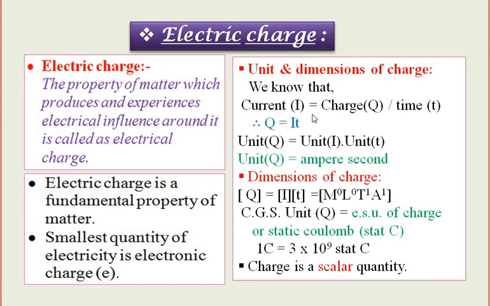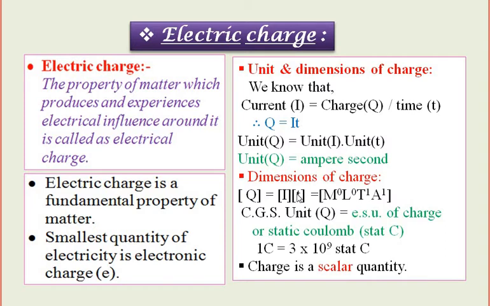So, from this relation we can obtain charge is equal to the product of current and time. From this we can obtain the unit of charge: unit of charge equals unit of current times unit of time. Current is measured in ampere and time in seconds. So, the unit of charge is ampere second.